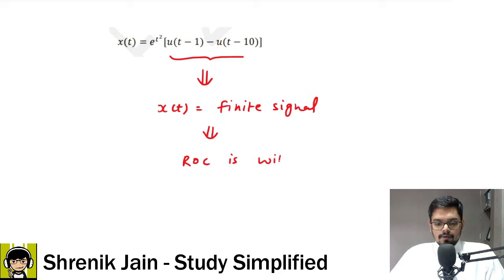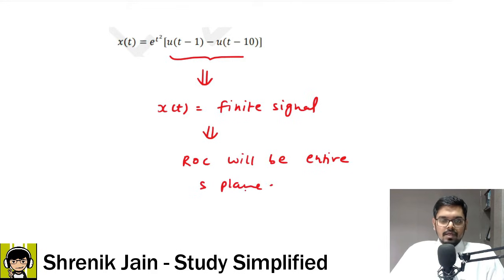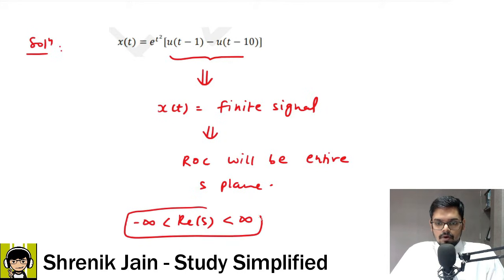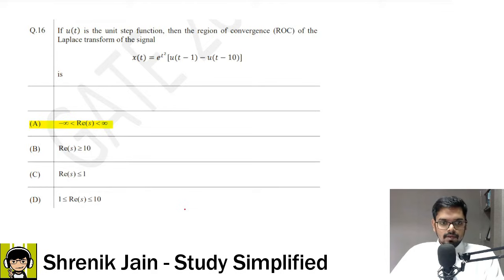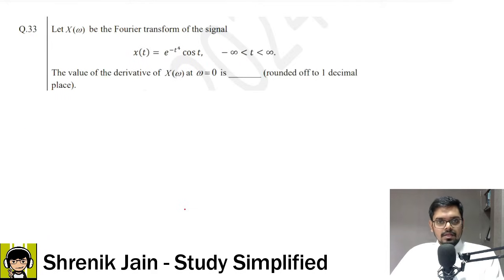So ROC will be the entire S plane. Therefore the correct answer is Re of s is greater than minus infinity and less than infinity, because the given signal was a finite duration signal. Understood? Very basic concept, very basic question. Let us move forward to the next question.